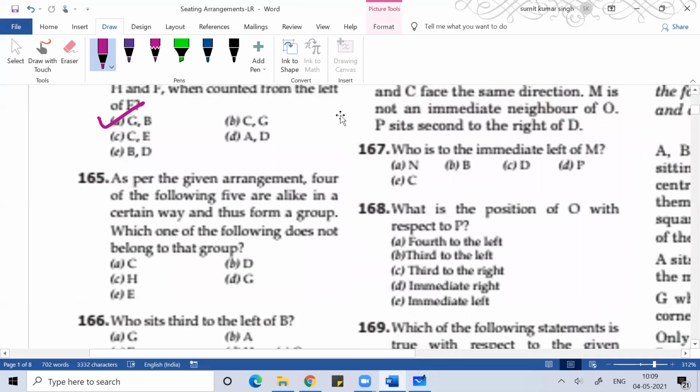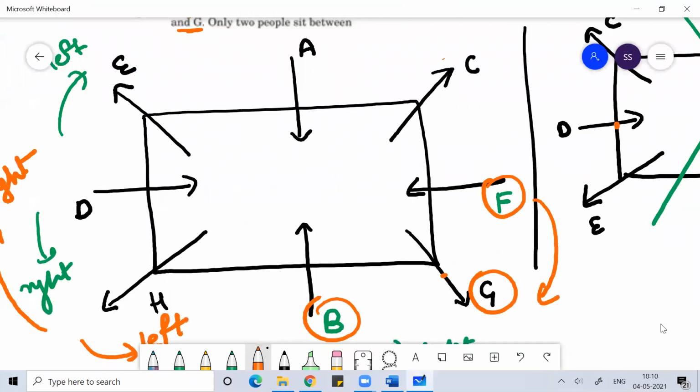Then 165. As per the given arrangement, four of the given five are alike in a certain way and form a group. Which one does not belong to that group? The group is C, D, H, G, E. C is a corner.